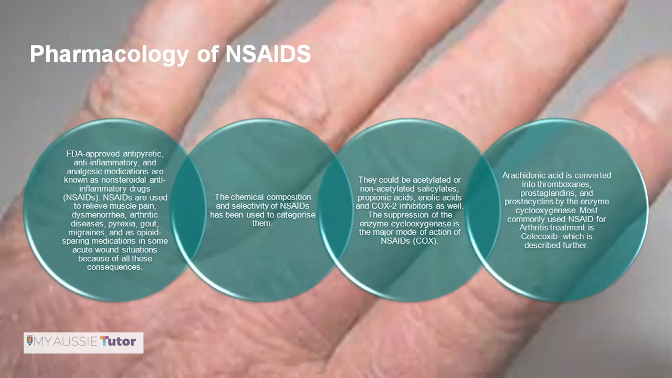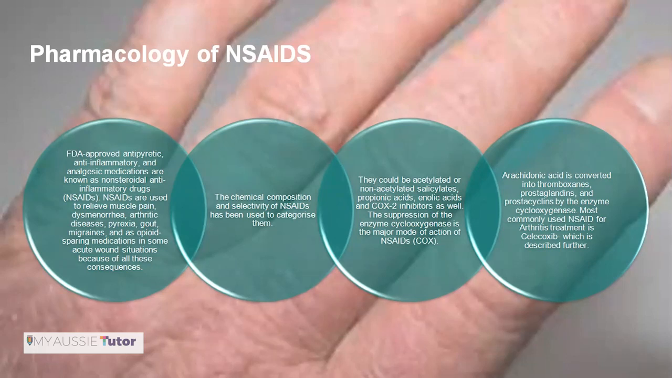Chemical composition and selectivity of NSAIDs has been used to categorize them. They could either be acetylated or non-acetylated salicylates, propionic acids, enolic acids, and COX-2 inhibitors as well. Suppression of the enzyme cyclooxygenase is the major mode of action for NSAIDs to work. That is, their main mode of action is that they suppress the enzyme cyclooxygenase.